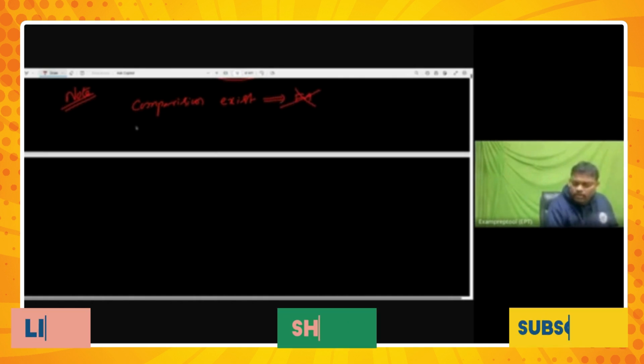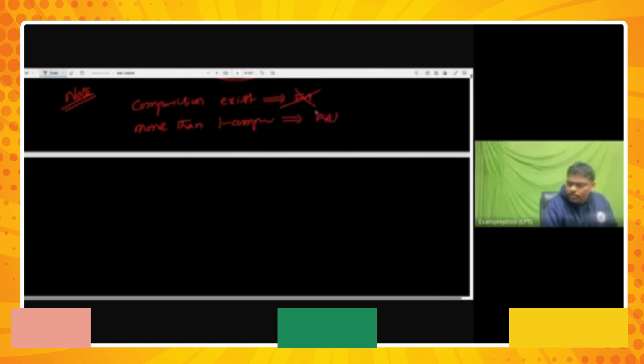Next one, more than one comparison, then what is the answer? Comparison means finite automata will go. More than one comparison means PDA is also gone. So Turing machine is the only hope.